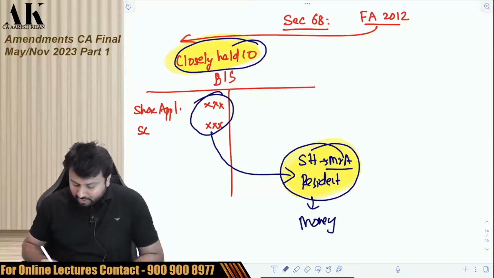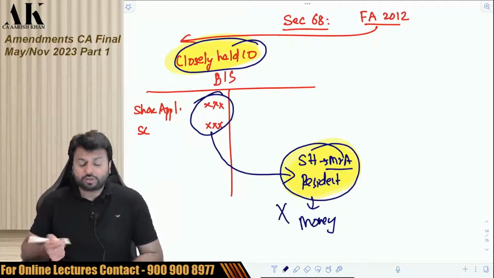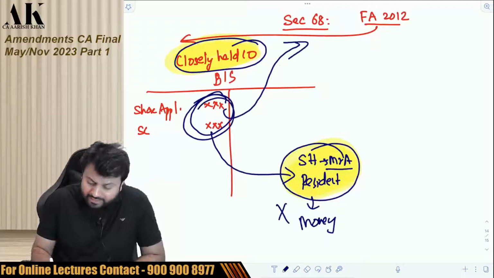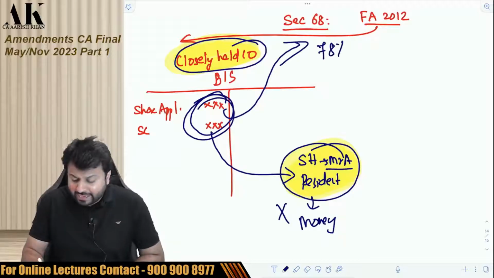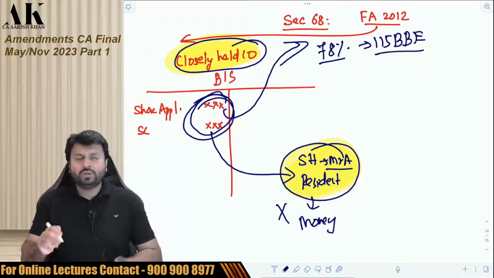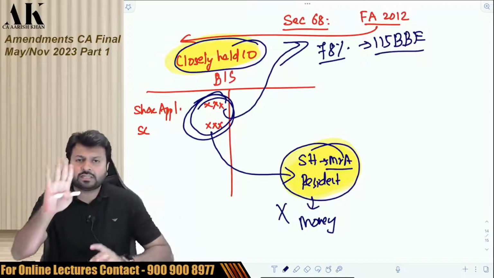If the company is not able to explain from where the shareholder has got the money, this amount will become deemed income in the hands of the company, and they will be liable for 78% tax under section 115BBE, which is 60% tax, 25% surcharge, and 4% cess.